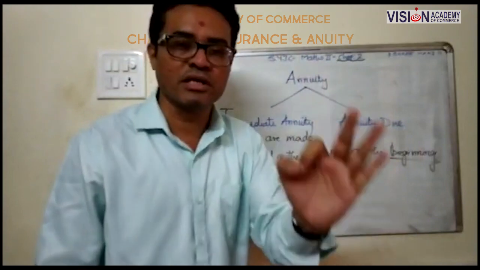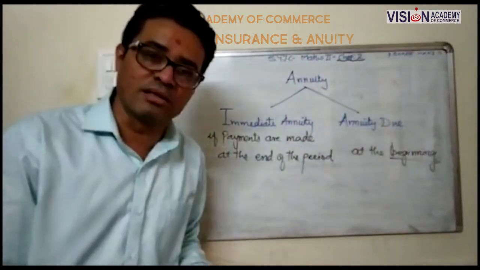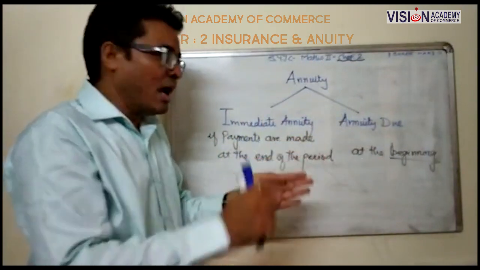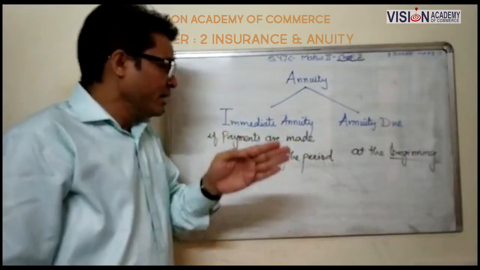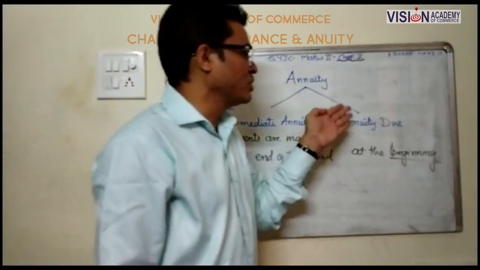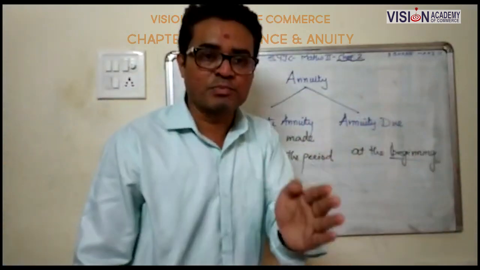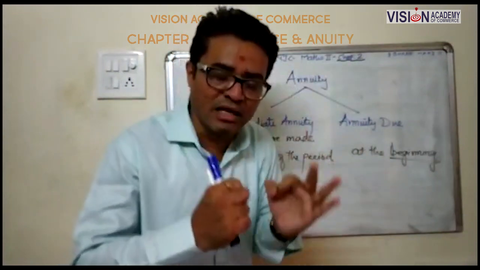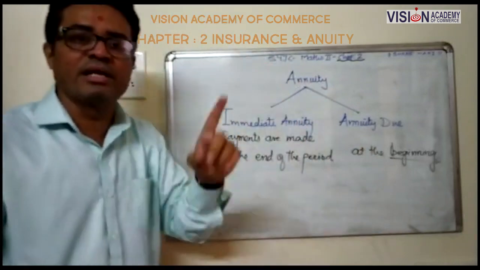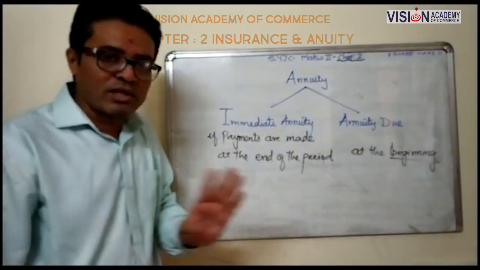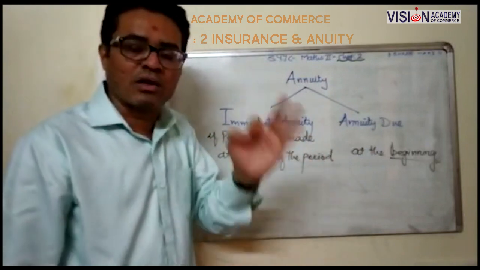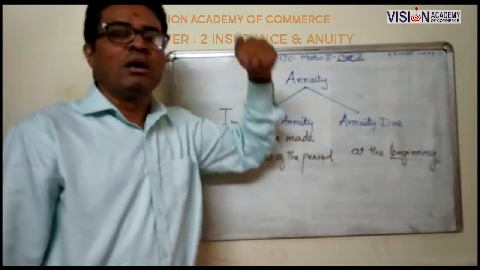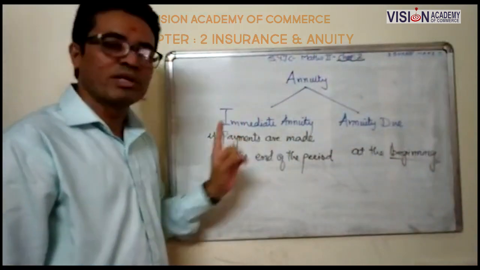One important instruction: if in your question the type of annuity is not clarified, आपके क्वेश्चन में दिया ही नहीं है कि इमीडिएट एन्यूटी है कि एन्यूटी ड्यू है, then as per the calculation requirement we always directly understand our annuity is immediate. No need to get confused. अगर क्वेश्चन में टाइप क्लेरिफाई नहीं है, so always we understand our type is immediate annuity.